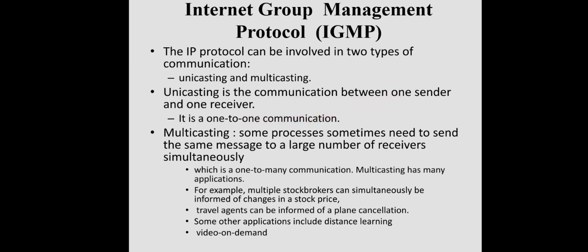But sometimes the network may have to do multicasting, that is, some process sometimes needs to send the same message to a large number of receivers simultaneously, which is a one-to-many communication. Multicasting has many applications, like multiple stockbrokers can simultaneously be informed of changes in the stock price, or travel agents can be informed of plane cancellation, or other applications like distance learning and video on demand. A lot of applications are there.